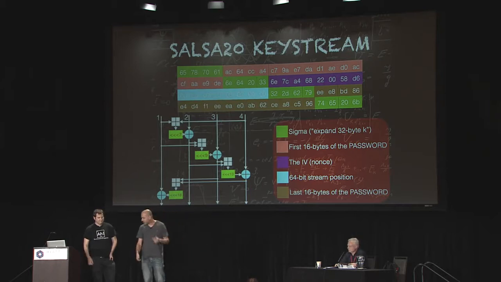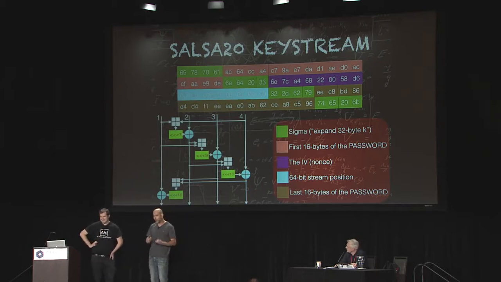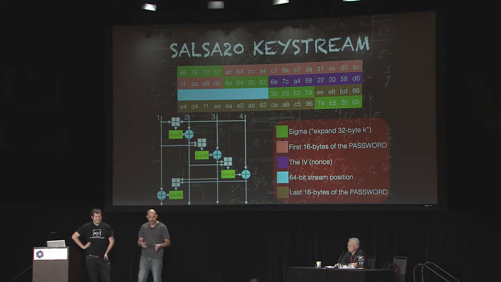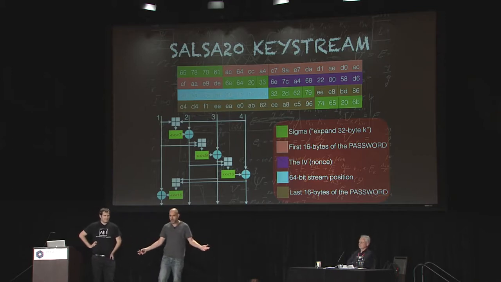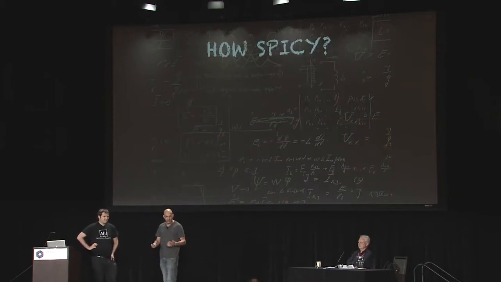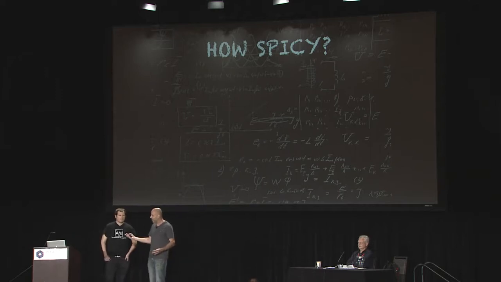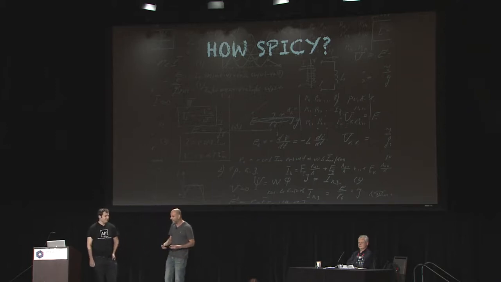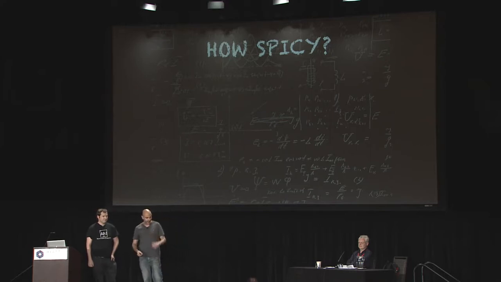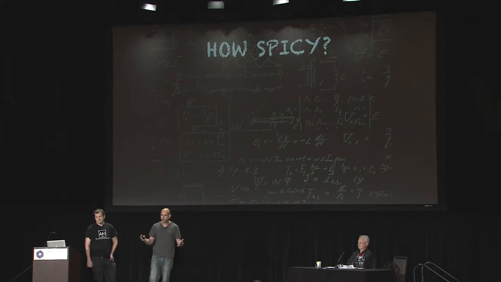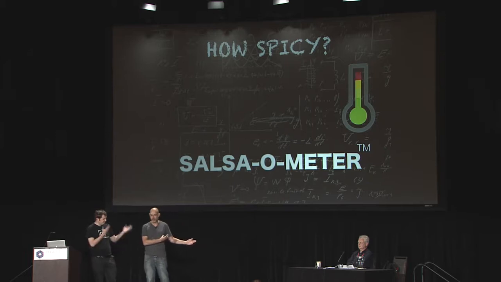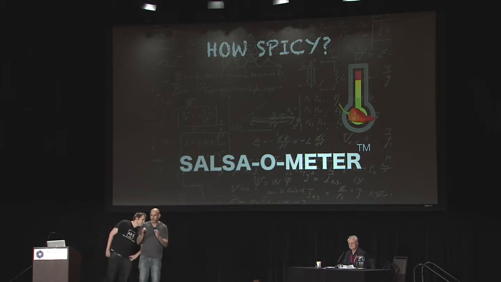That's basically it. So now, there is one problem that we're facing, and this problem is actually a pretty hard problem. It's a problem humanity has been facing for many years, and there doesn't seem to be a solution for that. And that problem is, of course, determining how spicy your salsa is, right? How can you know it? So we like to tackle big problems like this, and we've put some of our best engineers on this specific problem, and we are now proud to present for the very first time our brand new salsa ometer, right?